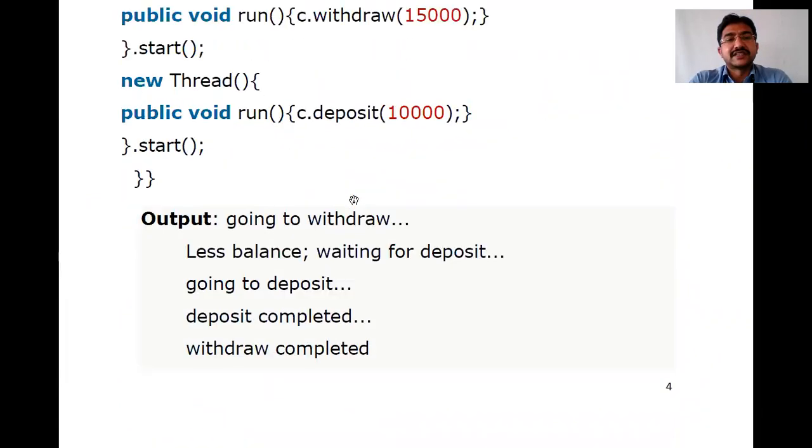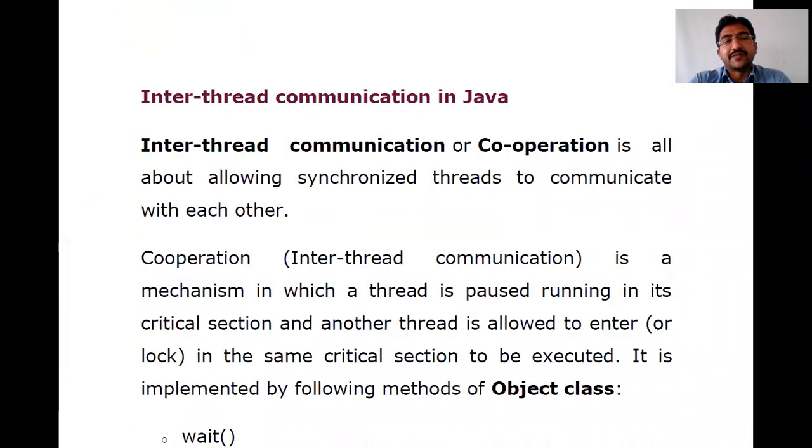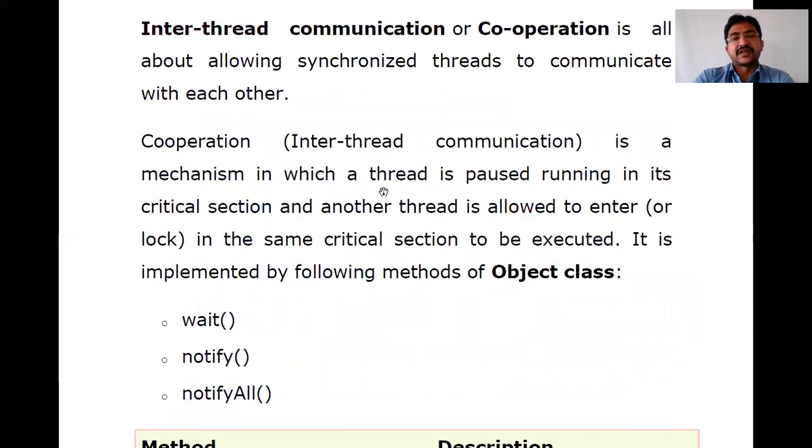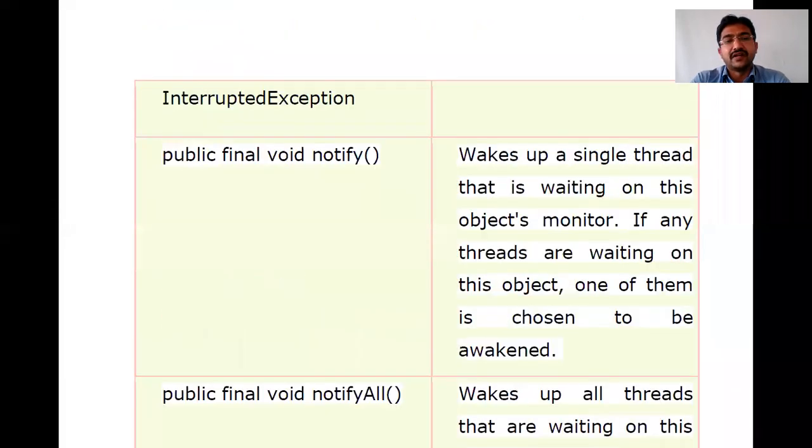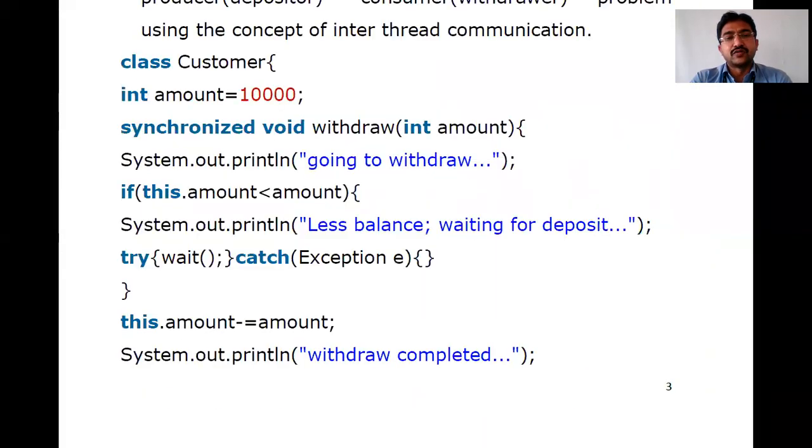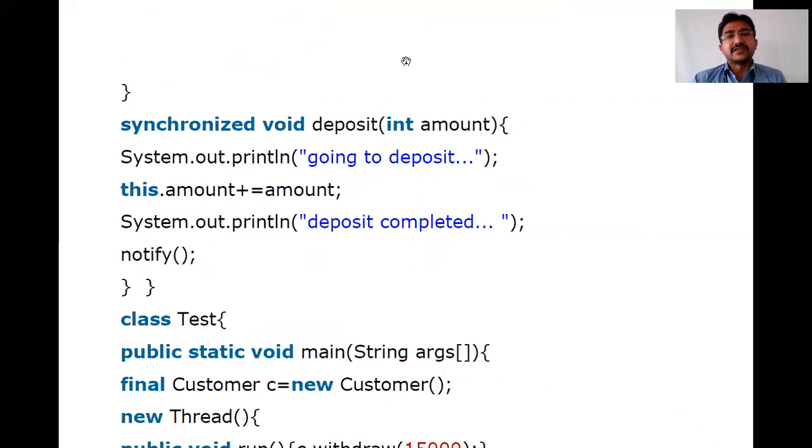So what we have discussed in this class is inter-thread communication. It is done with the help of the Object class methods, that is wait and notifyAll. We have completed this, and we have taken 2 demonstration programs. One is the producer-consumer problem, and the second program is 3 threads working synchronously with each other. How is it synchronized? For every second, every 2 seconds, every 3 seconds, based on the timing, it displays that output. So that's about inter-thread communication in Java.